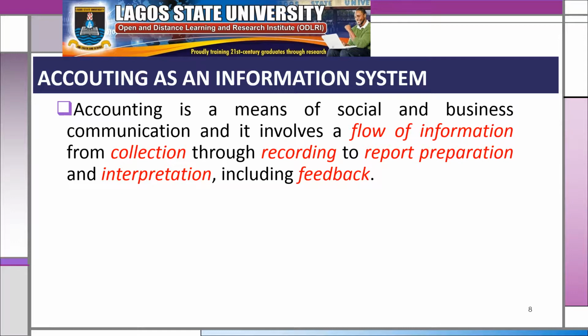What do we mean by this report? That's the final stage of the accounting process, where you have the financial position prepared, income statement prepared, cash flow statement, and other things that might be needed depending on the request or need of users. At the end of the day, feedback will come. The emphasis here is on the feedback. The users are the ones who report on that, and the effect will also impact the input, and the change continues in that process. That describes what we mean by accounting information system.